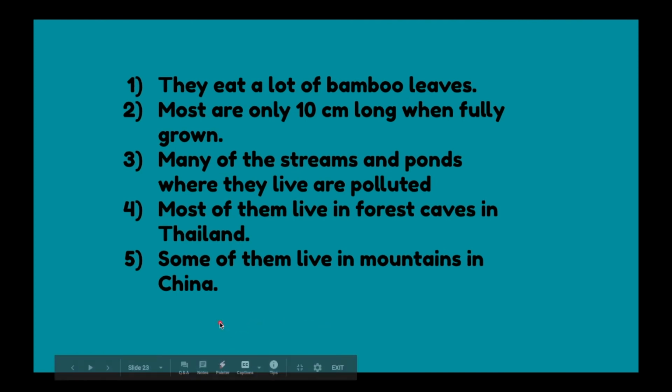And these sentences were your homework. So you need to write what the correct animal is for each sentence. Sentences are: They eat a lot of bamboo leaves. Which animal is that? Most are only 10 centimetres long when fully grown.